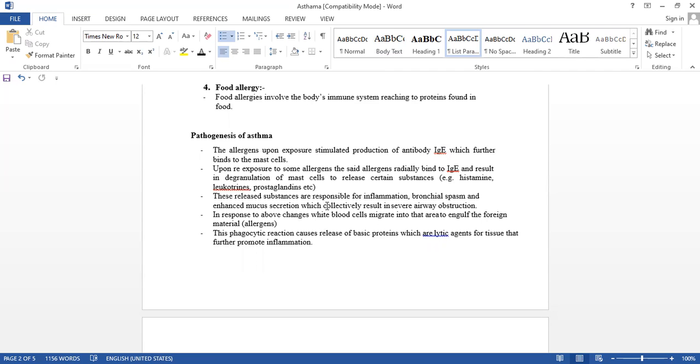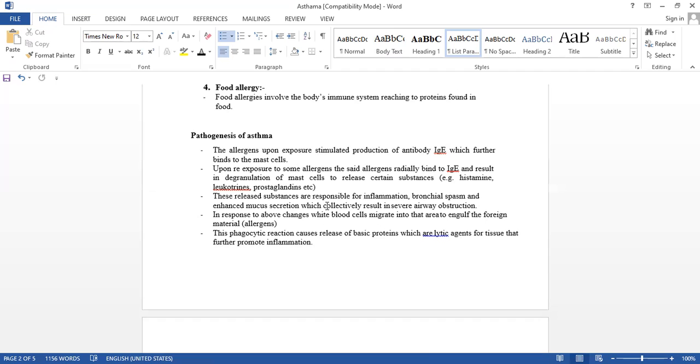In response to the above changes, what happens? WBCs migrate into the area to engulf the foreign material. Who are our soldiers in our body? WBCs, white blood cells. They migrate into the area where the attack takes place, where the inflammation takes place.